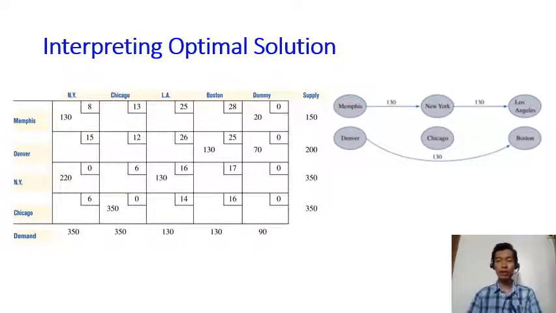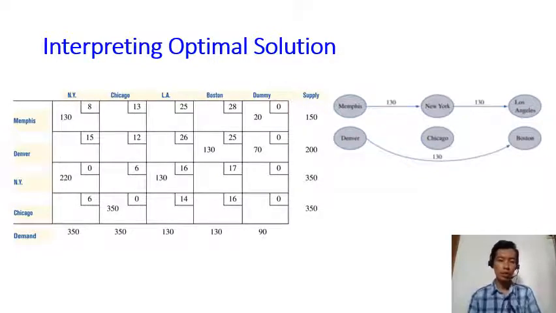Once you have constructed the transportation table, you may just solve this problem using the transportation simplex that we have learned before. Starting from finding a BFS with one of the 3 methods, and then performing step 3, calculating the U and the V, and then performing step 4, which is checking all the C hat for all the non-basic variables. Okay, so just use the steps in the transportation simplex algorithm to solve this problem.